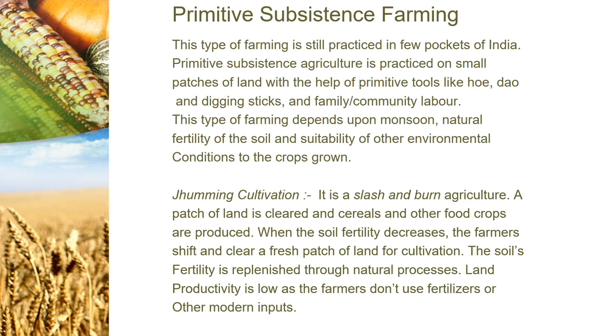What they do is they take a patch of land, they clear it, cereals and other food crops are produced. When the fertility decreases, the farmers shift and clear a fresh patch of land for cultivation, thus creating slash and burn. The soil's fertility is replenished through natural process, so land productivity is low as the farmers don't use fertilizers or other modern inputs. So they keep on roaming here and there for the cultivation. It is also called as jhumming in the northeast.